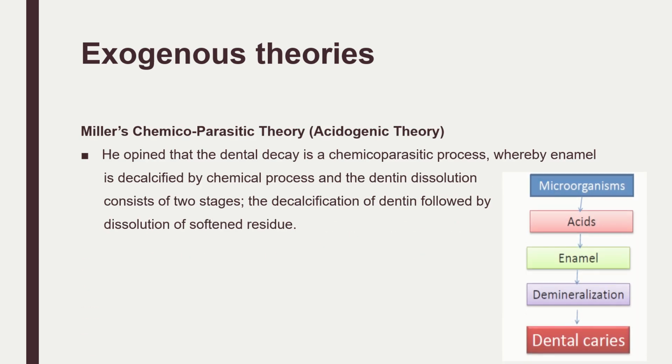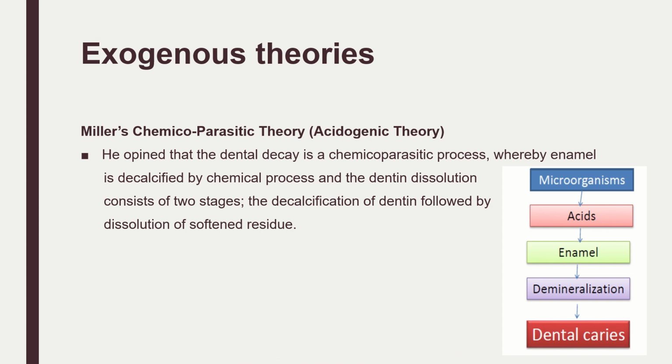Then came the exogenous theory. The most accepted theory is Miller's chemoparasitic theory, that is the acidogenic theory. According to this, the microorganisms act on the food which remains around the teeth and form an acid. Acid causes the decalcification of enamel, followed by dissolution of the softened residue. Once it attacks the enamel, it is followed by the dentine. So this is how caries occurs. This is the most accepted theory.